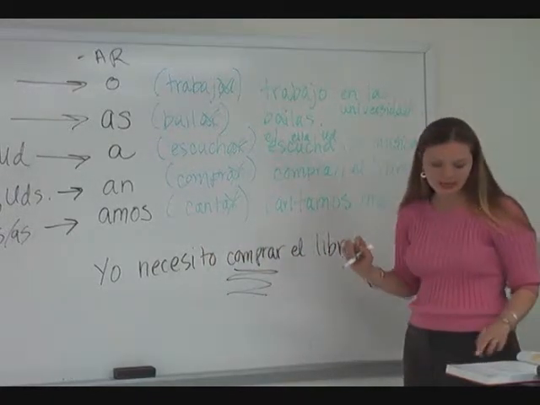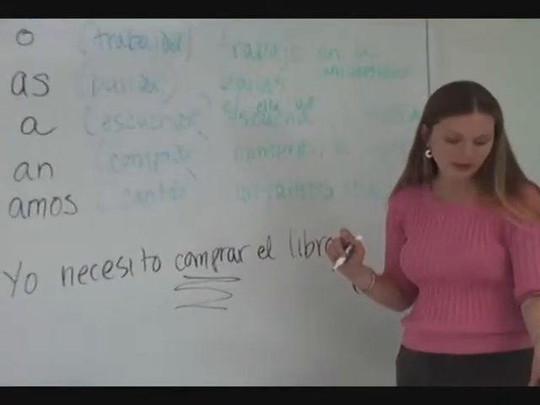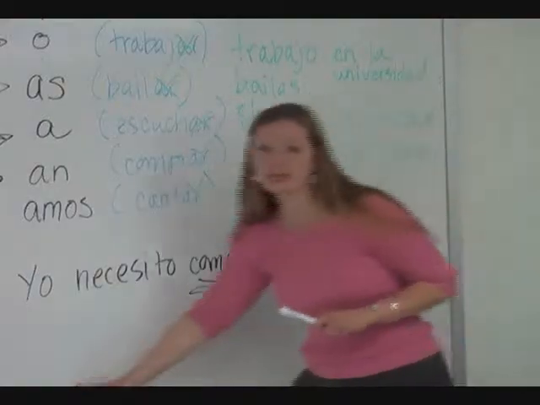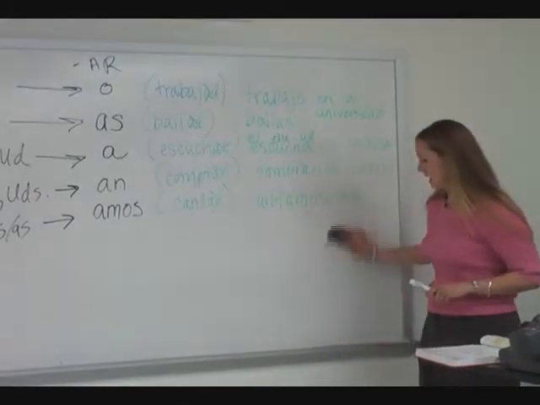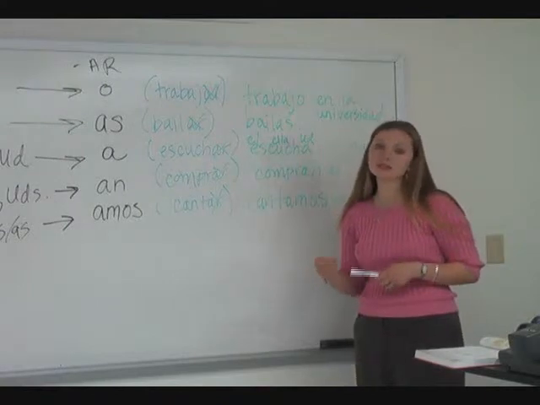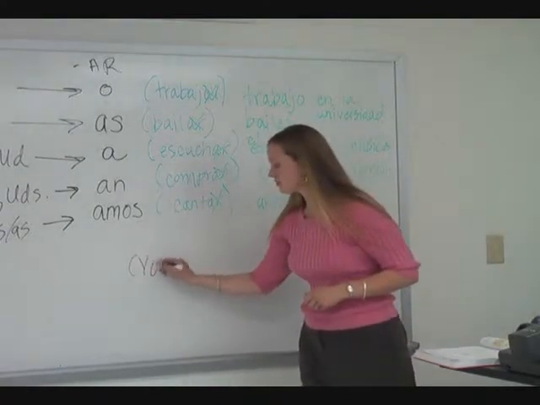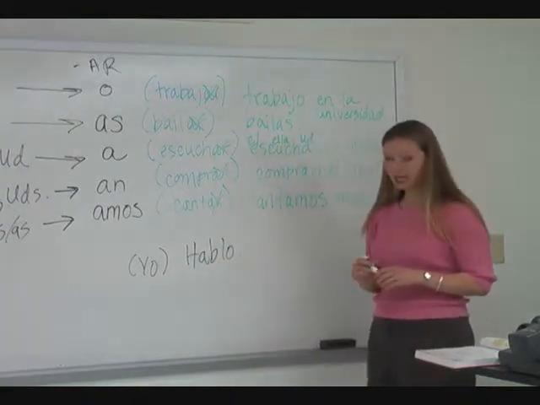Y también en la página 41, also on page 41, sección F talks about the significance or the meaning of the verb in the present tense. And in Spanish, the present tense verb is used much more often than we would say it in English. For example, hablo.